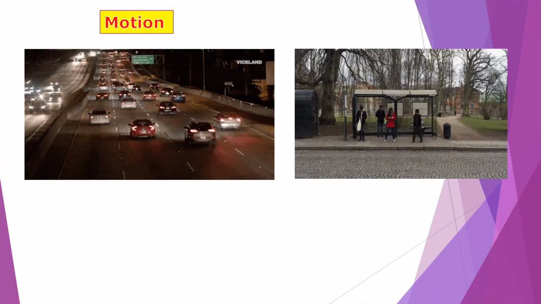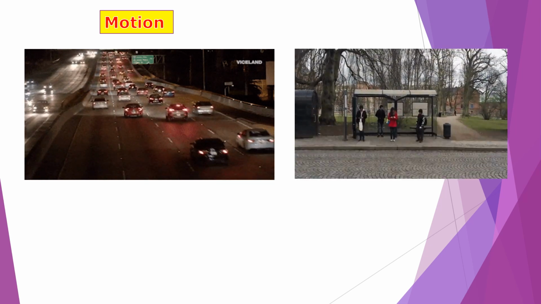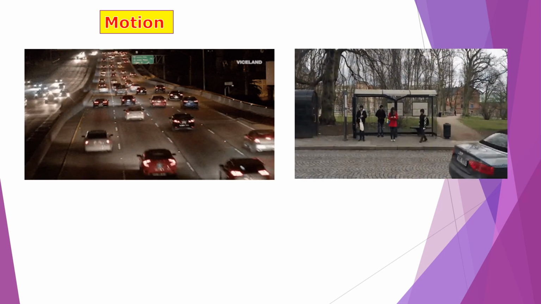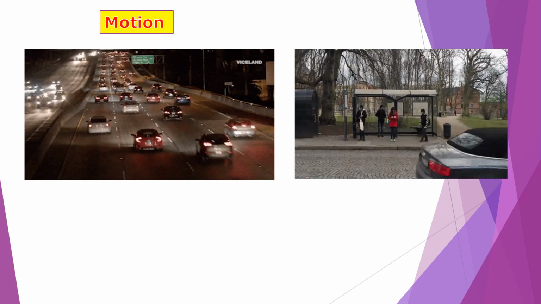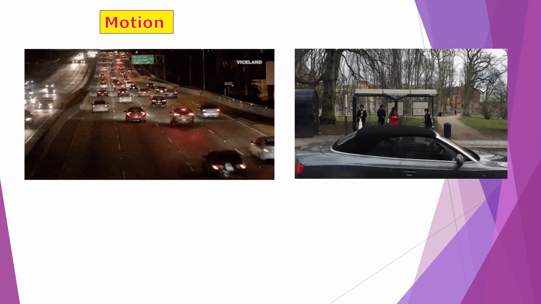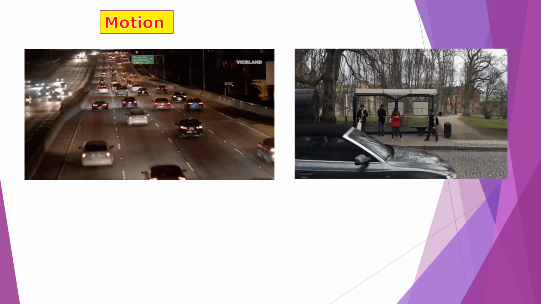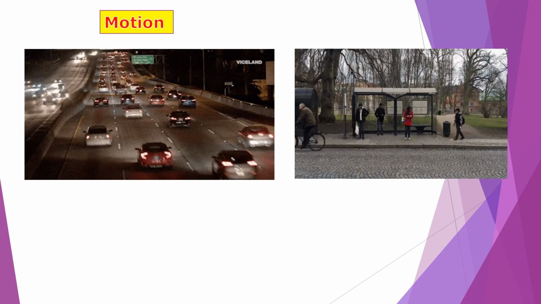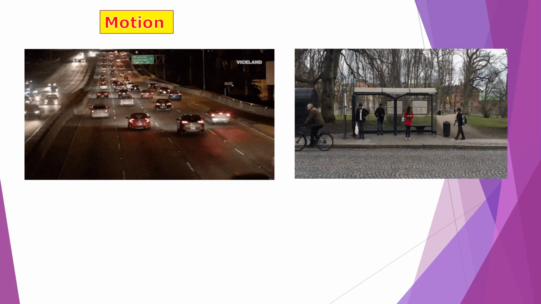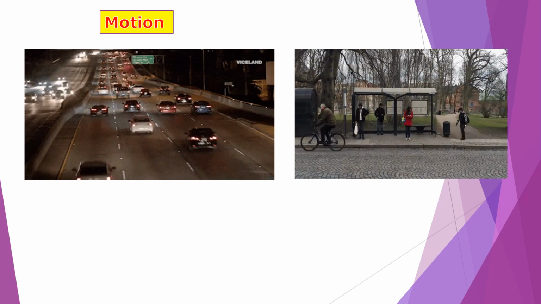Now, next topic is motion. While waiting for a bus at a bus stop, other vehicles appear to be in a state of motion. On the other hand, when you are in motion yourself, a still object appears to be moving. Still object means non-movable objects. When we are standing for a bus at a bus stop, other vehicles are moving. But for those vehicles, the still objects, the non-movable objects, appear to be moving.